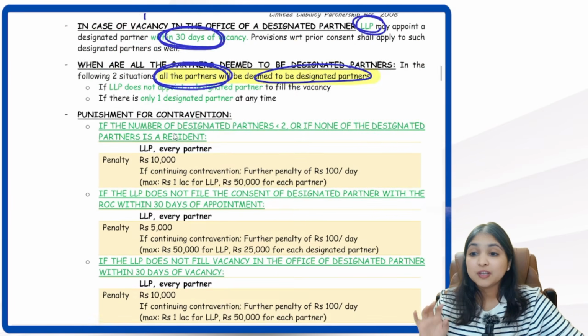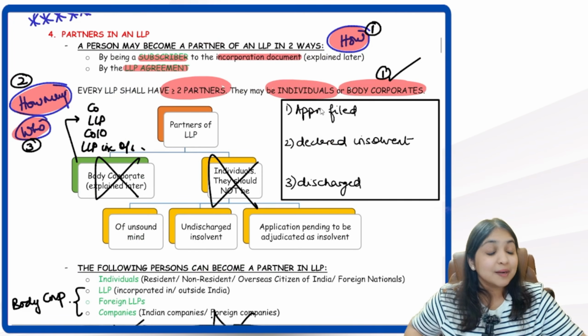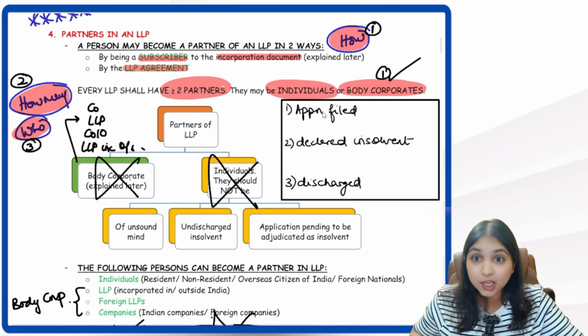Okay, so this was our entire discussion about partners. Can we do one final revision of the entire partners discussion, guys? It was very, very crucial for us, right?